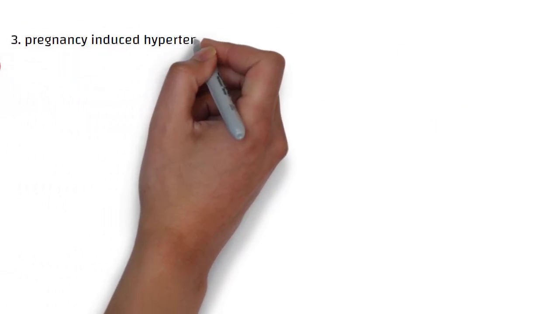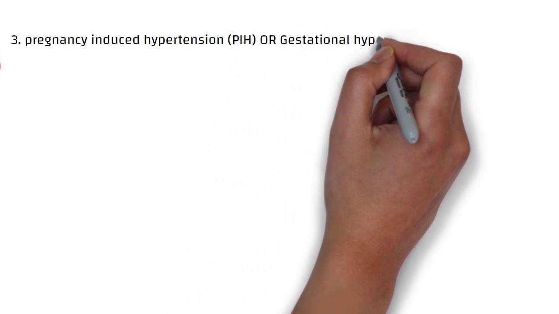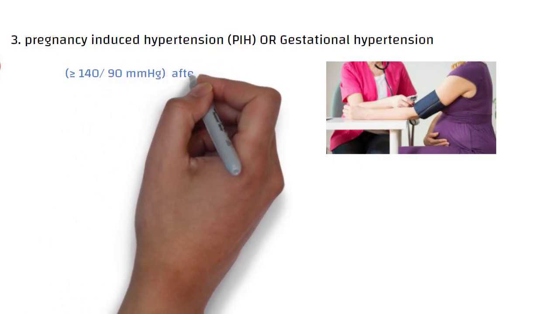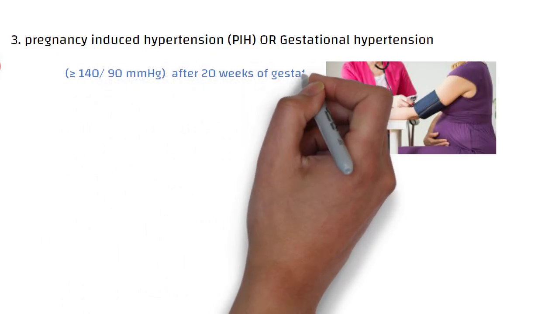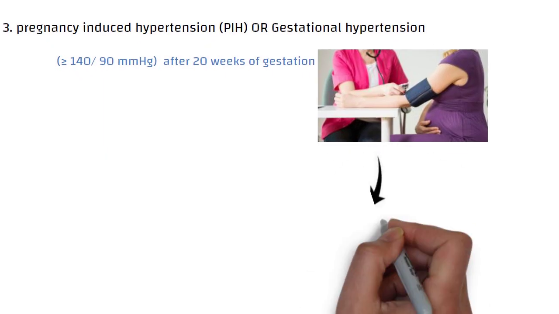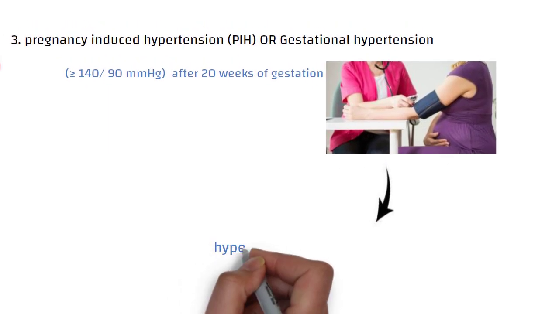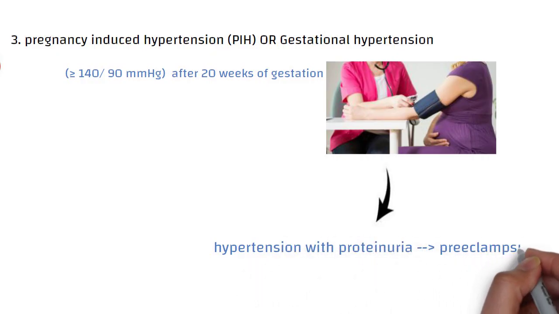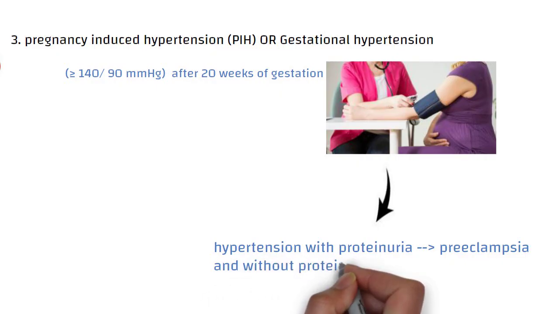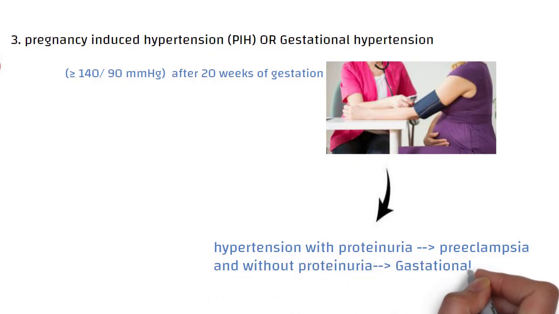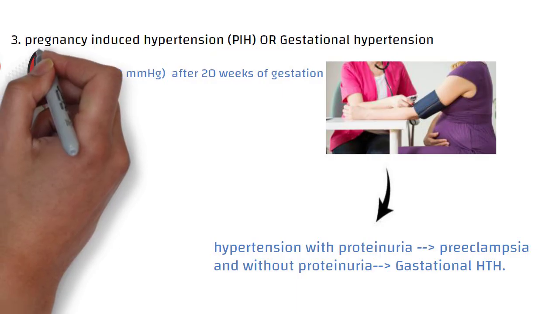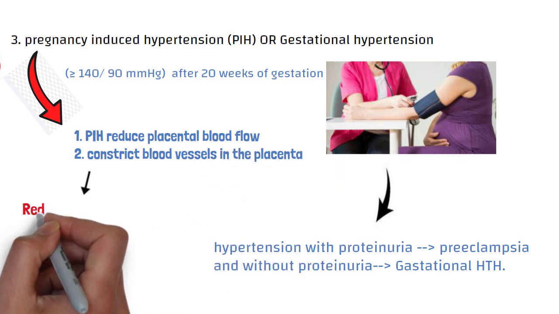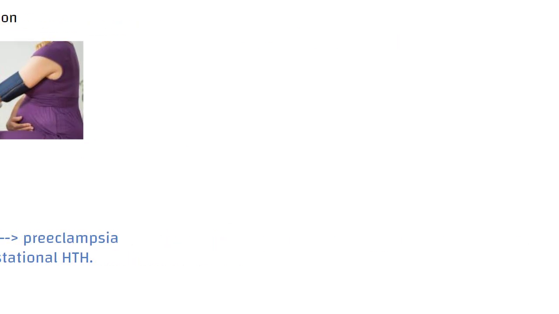Third condition is pregnancy-induced hypertension or gestational hypertension, which is defined as BP greater than 140 over 90 millimeters of mercury after 20 weeks of gestation. Hypertension in pregnancy after 20 weeks can be with proteinuria or without proteinuria. If present with proteinuria, it is called preeclampsia, and if present without proteinuria, then it is called pregnancy-induced hypertension. The effect of hypertension is that it reduces placental blood flow and constricts blood vessels in the placental bed, resulting in reduced fetal blood flow and hypoxia.